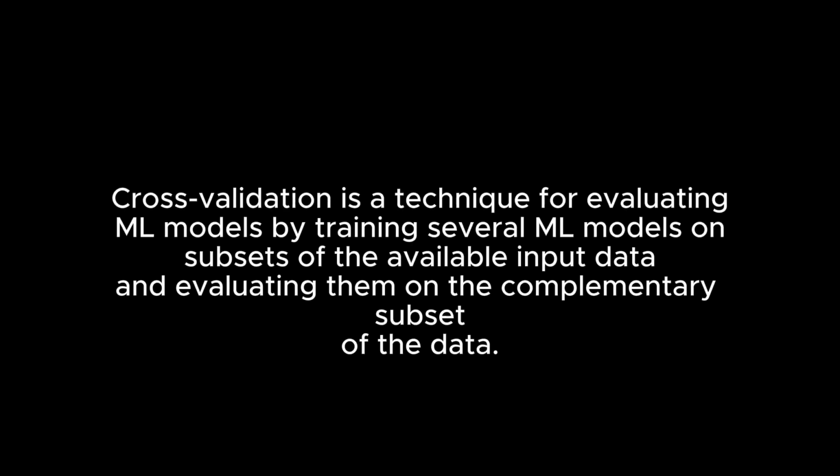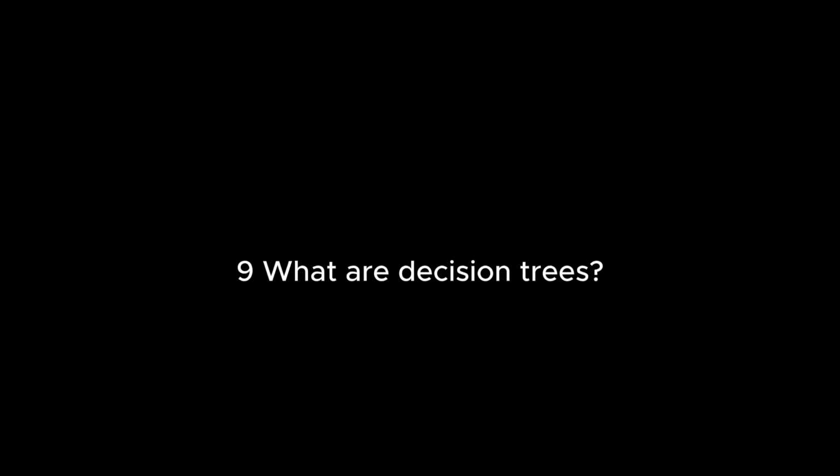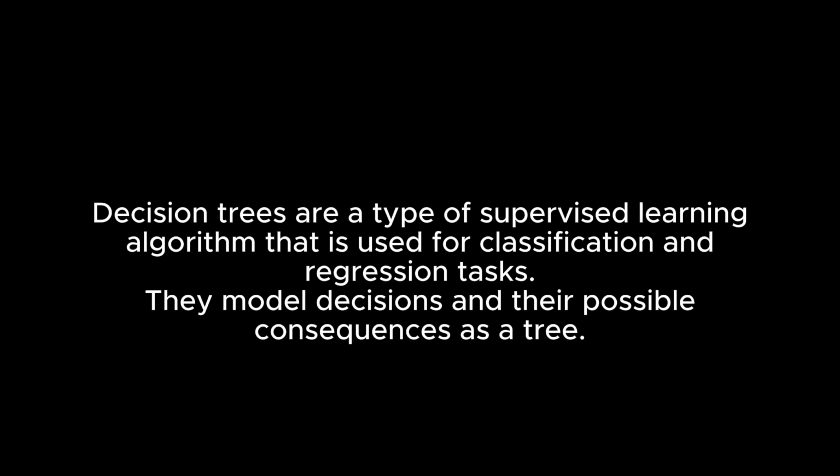8. Explain cross-validation. Cross-validation is a technique for evaluating ML models by training several ML models on subsets of the available input data and evaluating them on the complementary subset of the data. 9. What are decision trees? Decision trees are a type of supervised learning algorithm that is used for classification and regression tasks. They model decisions and their possible consequences as a tree.